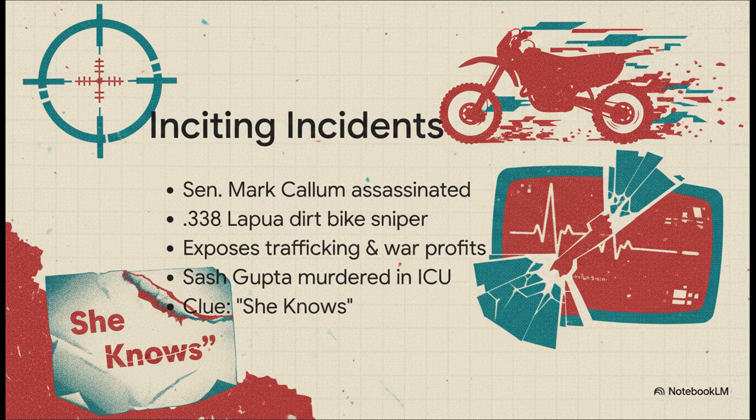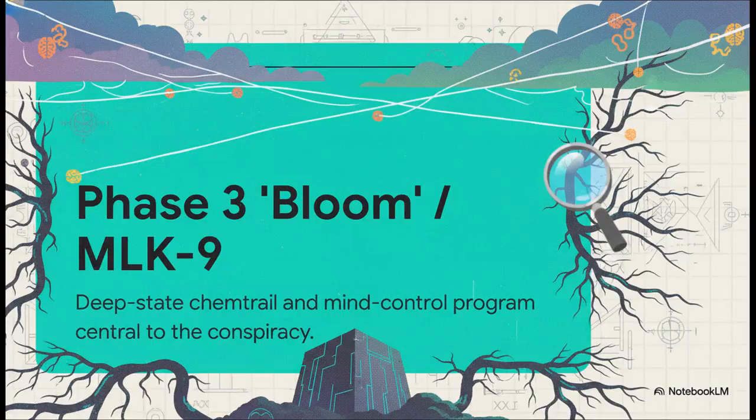And man, it doesn't stop there. The script completely ramps up the tension when a tech billionaire named Sash Gupta is murdered right in his ICU bed. And he leaves behind this super cryptic clue, "I just bought J. Cole, she knows." The pacing in this beat sheet is just relentless. As the characters dig deeper, they uncover something called Phase 3 Bloom, or MLK9. Basically, this is a massive, fictional, deep-state chemtrail and mind control program that is absolutely central to the script's core conspiracy. By bringing this in, the narrative totally elevates the threat, taking it from standard political corruption to this massive sci-fi scale danger. The characters aren't just fighting guys in suits, they're up against an atmospheric, systemic horror.